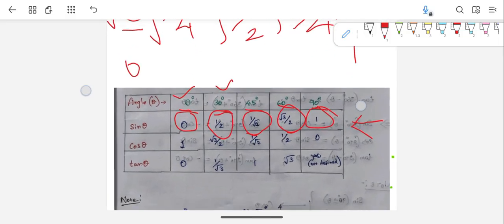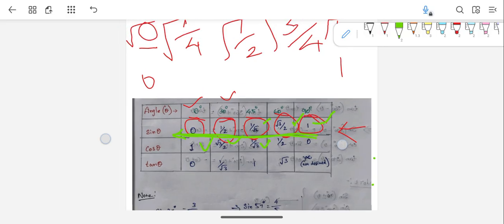Again, if you want to write the values for cos, you can write them in the reverse order of sine. Starting from backwards, here it is 1, then root 3 by 2, then 1 by root 2, 1 by 2, and 0. Like that you can just reverse it.